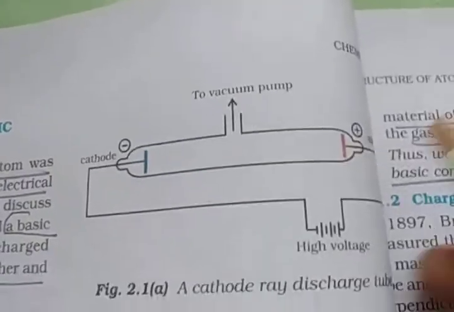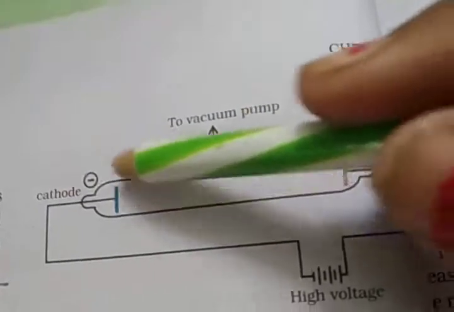See this diagram. This is the cathode ray tube.